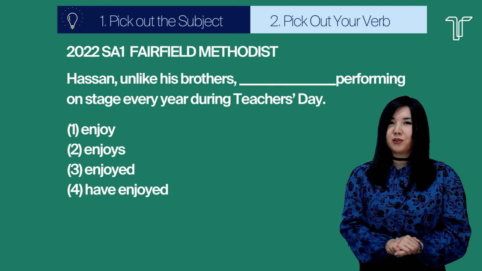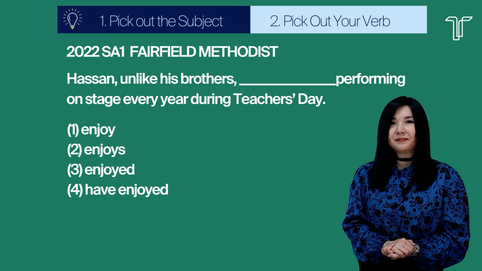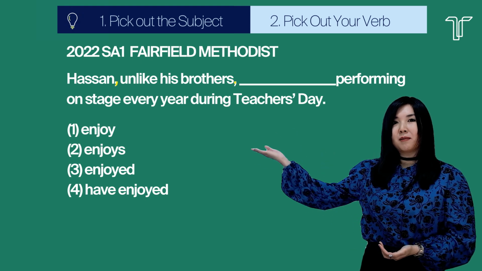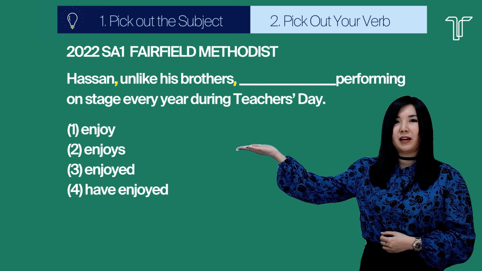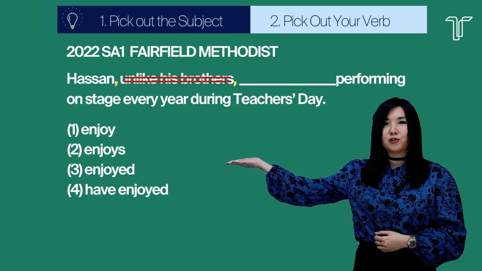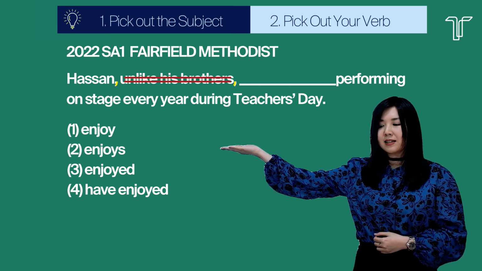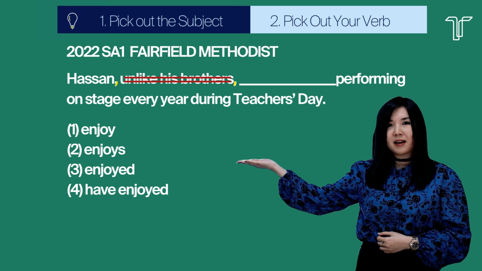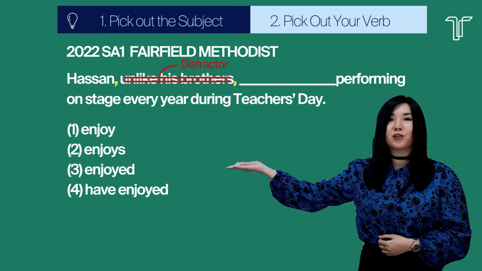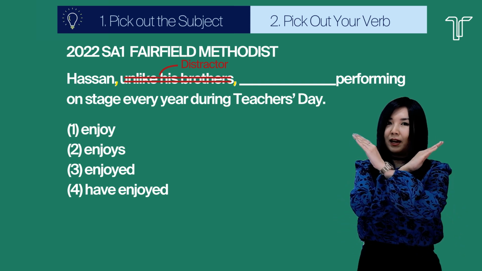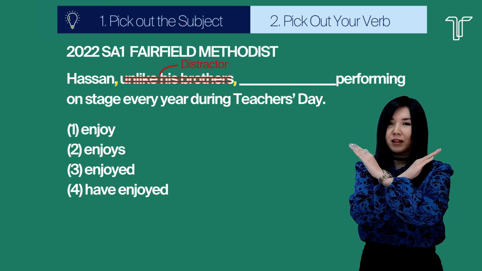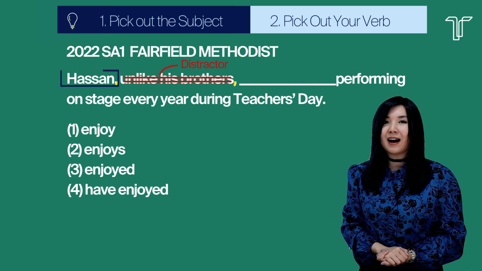So for this question, do you know what the subject is? Now, if you notice, there are 2 commas there. So you're not supposed to be reading every single word. You should be ignoring whatever that's in between your 2 commas. So although it says Hassan, unlike his brothers, is your distractor. So the distractor rule applies to this question. You should be ignoring unlike his brothers. The subject is therefore Hassan.